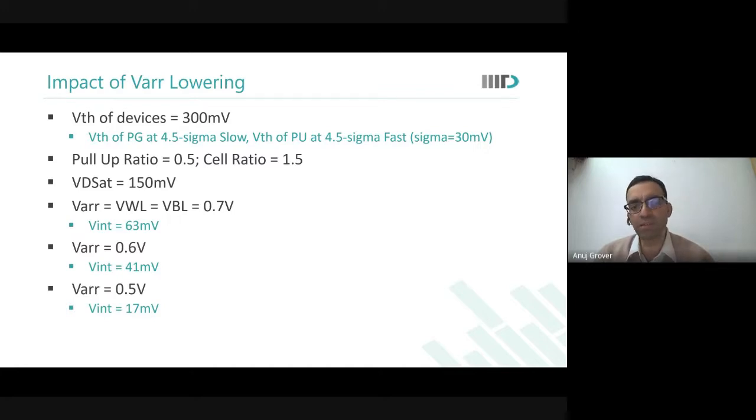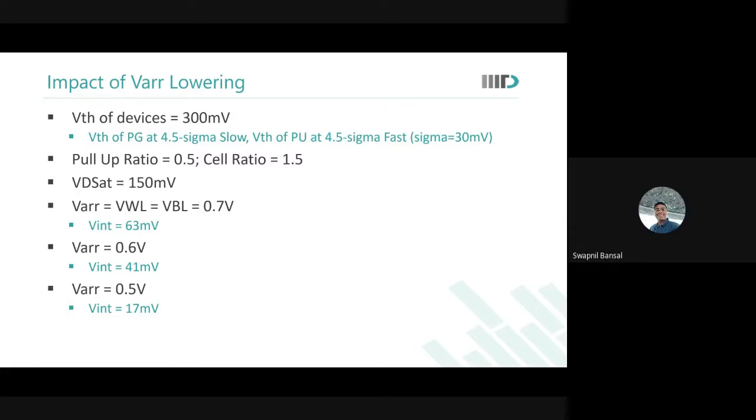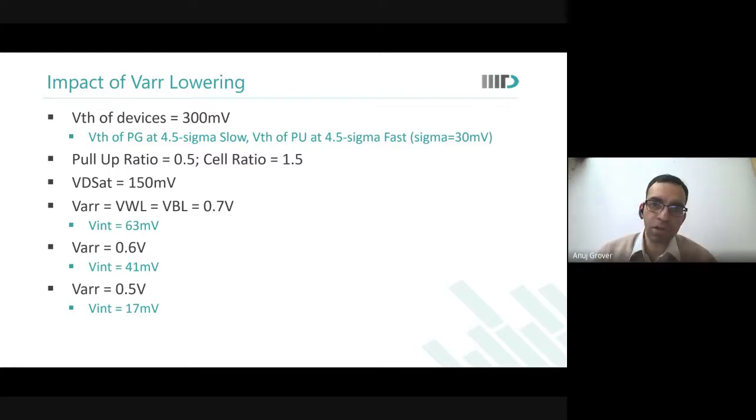Why is this happening? PMOS is becoming weaker. I mean, it's not able to write 1 on that node, and pull down is now pulling it down to 0 better. Basically, for that particular PMOS, you've reduced the VDS.